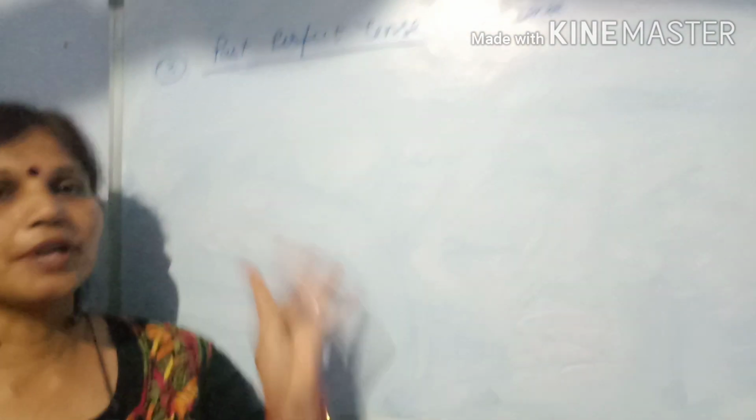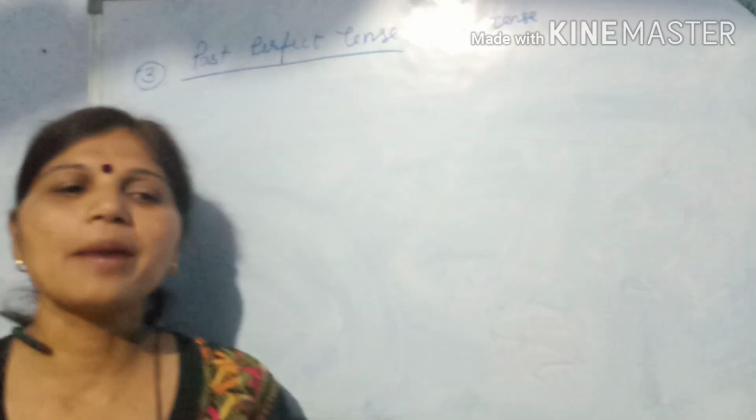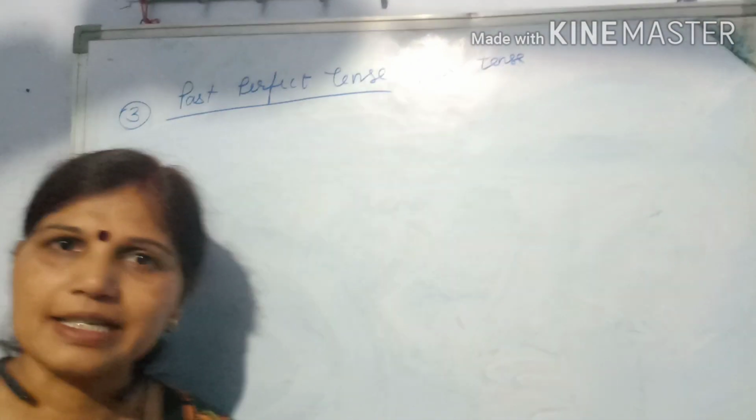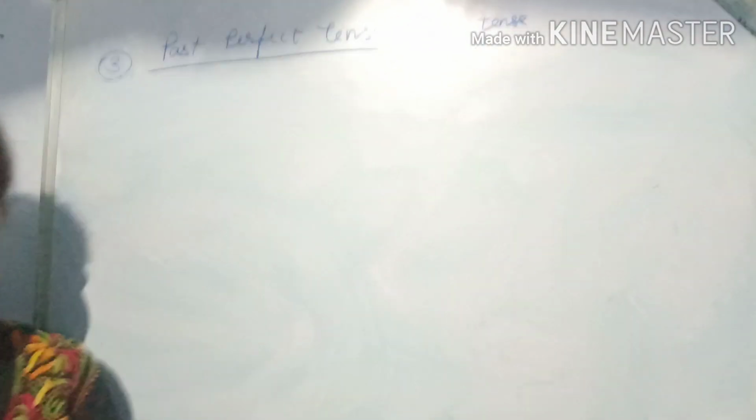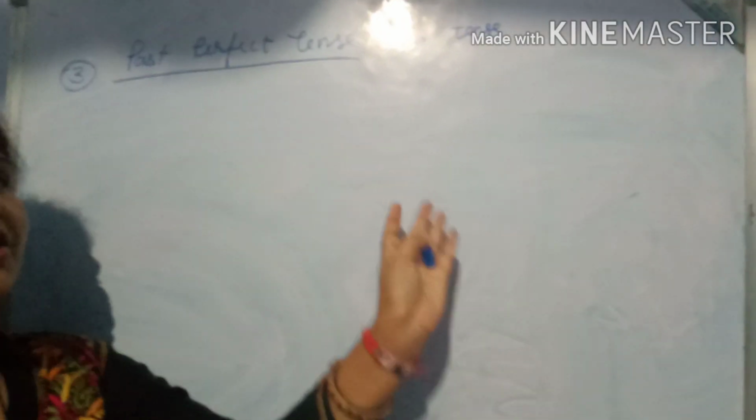Dear students, today I am going to describe the past perfect tense. It has been said that the past perfect tense is the past of past. Now we see what the definition is, or which type of action is defined by this tense.